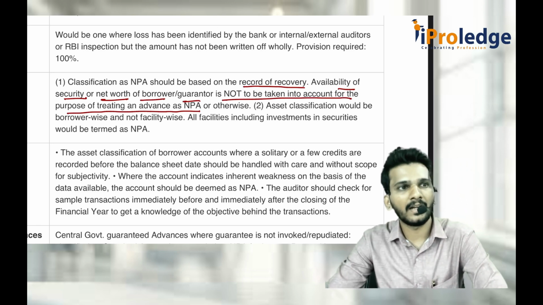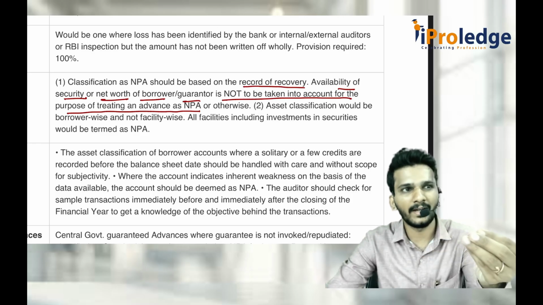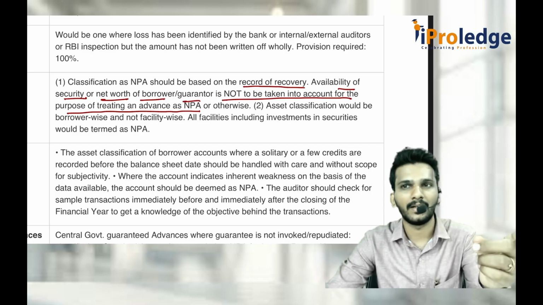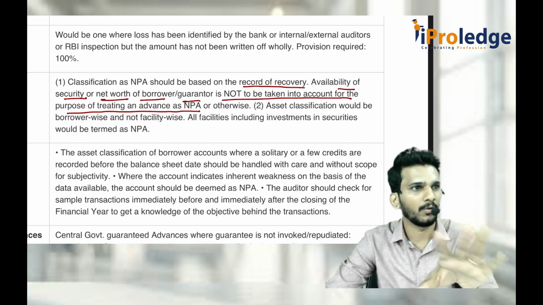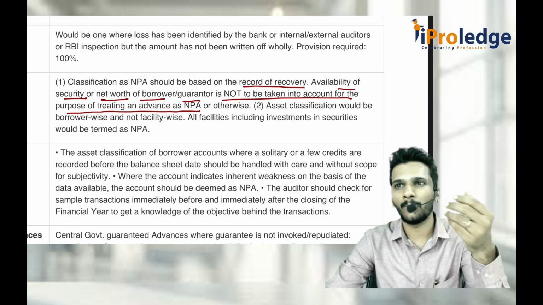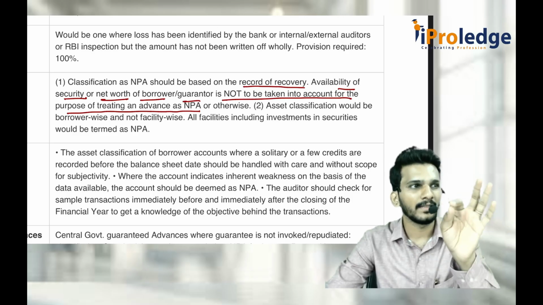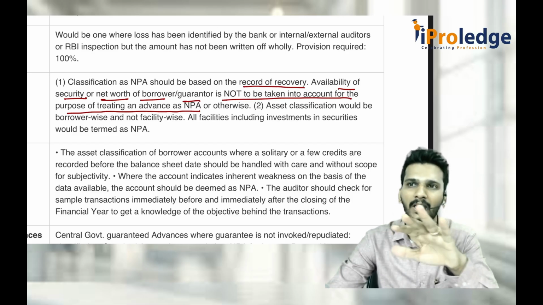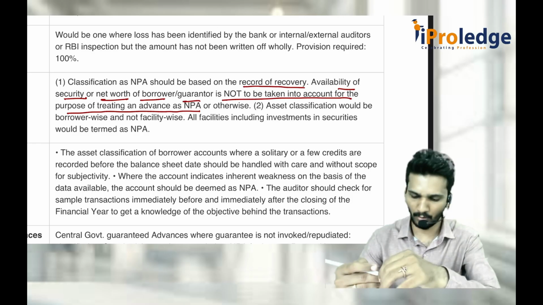Sir, he has given land of 10 crore rupees, he has taken only 2 crore rupees. Why do we treat it as NPA? He has not paid for 3 months. No, I don't care. Did he pay the money? No. Whether he has 1000 crore rupees of security also, I don't care. NPA is mainly categorized based on record of recovery. Is it recovered? Not recovered? Doesn't matter. NPA. 90 days or more than that.